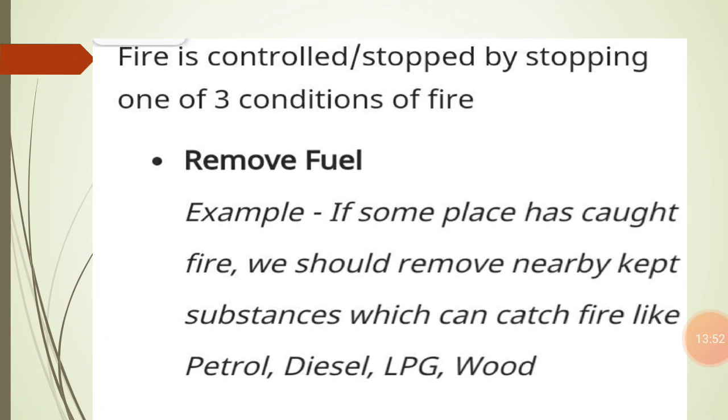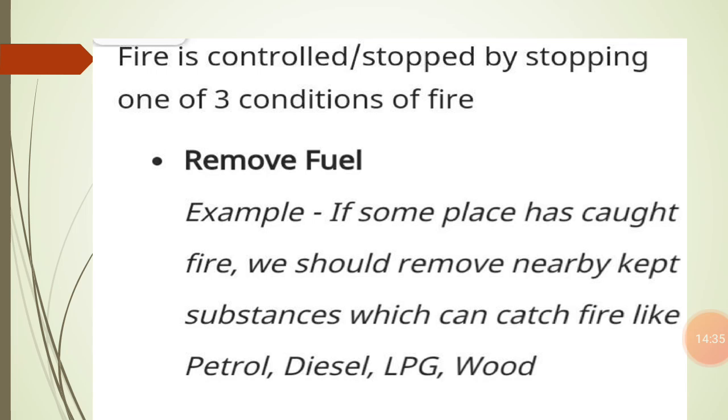Next, fire is controlled this way also, and this is the third condition. The third condition is the removing of fuel. In some places where the fire has caught, we should remove the nearby kept substances. Fire mainly occurs when combustible materials such as petrol, diesel, LPG and wood are found in the surroundings. So if we remove those kinds of fuels from the surroundings, in that way also we are able to control the fire.